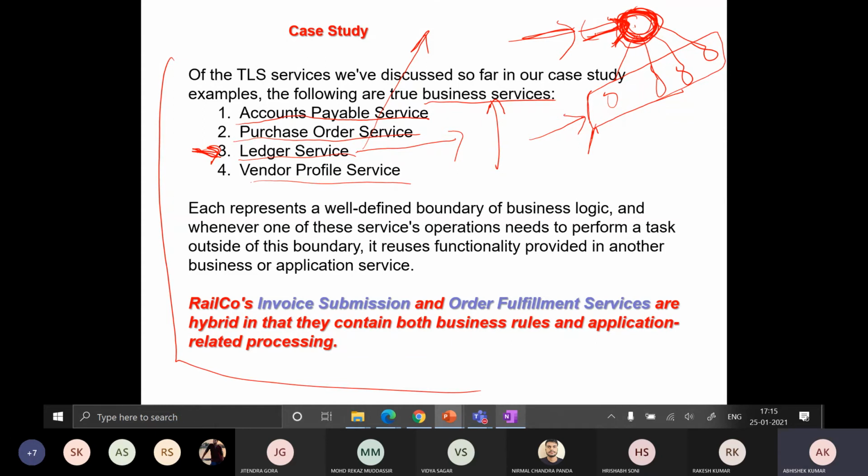Maybe it is not making sense for you now. Okay. So each represents a well-defined boundary of business logic, and whenever one of the service's operations needs to perform a task outside this boundary, it reuses functionality provided in another business and application service.